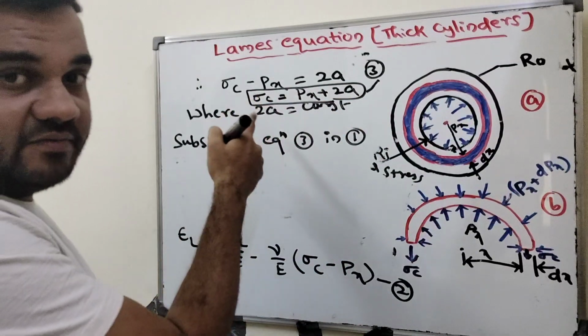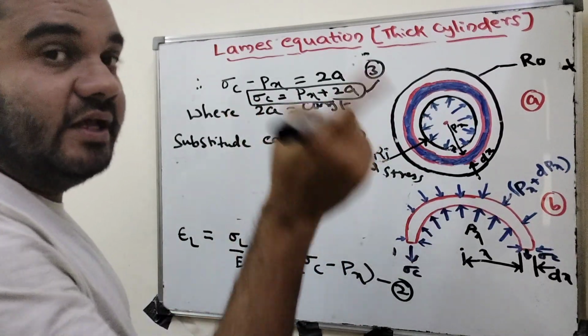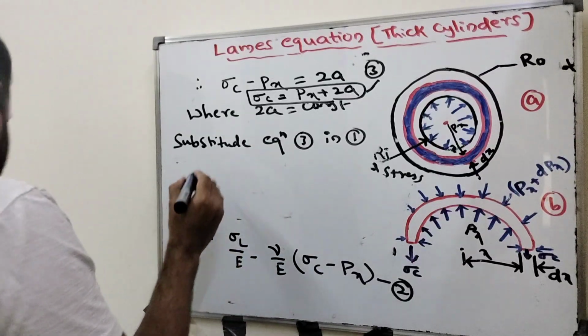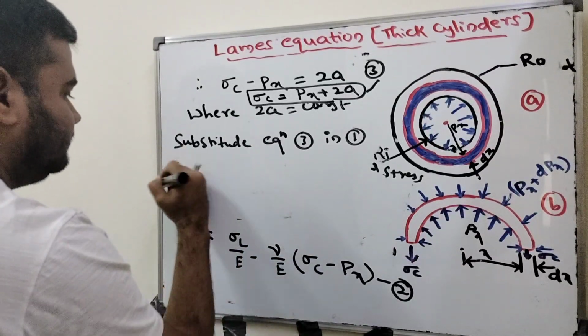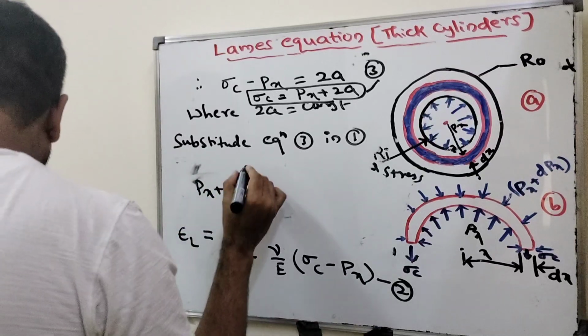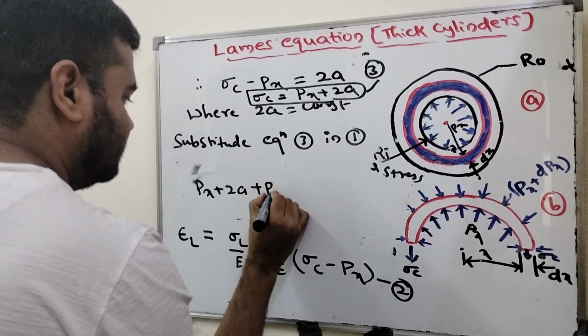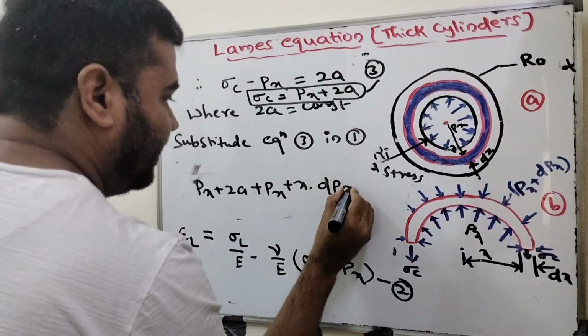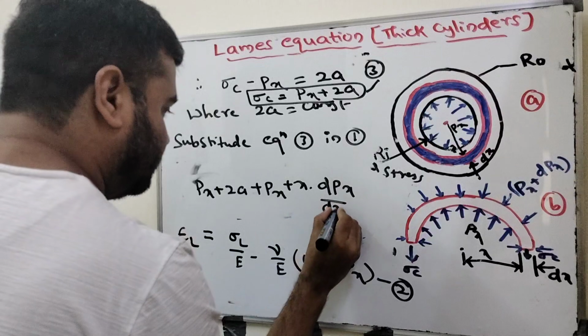Now substitute the circumferential stress value in equation 1. Equation 1 is sigma C plus Px plus x into d of Px by dx equal to 0.